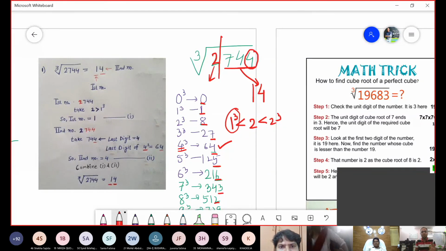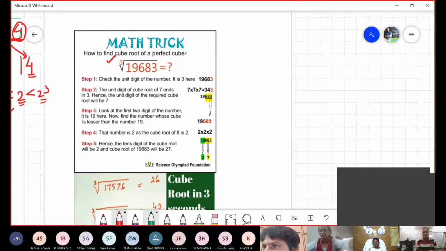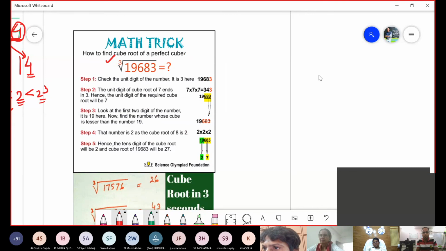If you haven't understood, I repeat the process. What we do, we strike off the last 3 digits or we group the last 3 digits. और उसका जो 4 unit place है, we check out with our table. The 4 comes into picture only when 4 cube comes into picture. So last digit is 4. And what about 2? Earlier we checked with respect to square. 2 lies between 1 cube and 2 cube. The smaller one is to be taken. That is 14. For example, ये बाजू वाला पे आ जाते. The बाजू वाला is 19683. Let us find out within no time. 10 seconds में हम लोग इसको कर पाते हैं कि नहीं, है ना? So I write it down for you, my dear friends, in a big form.